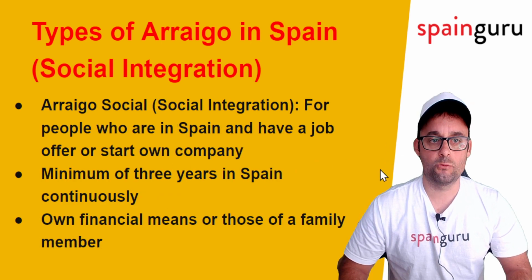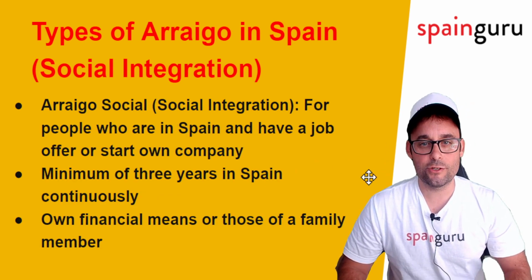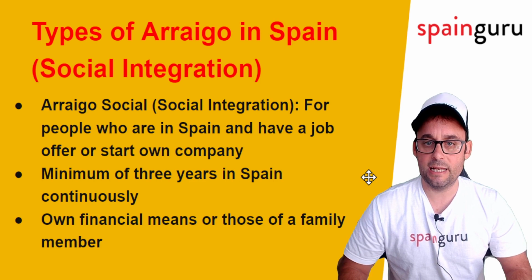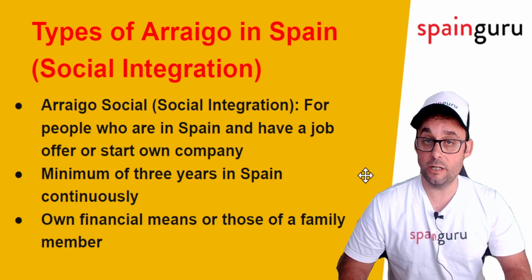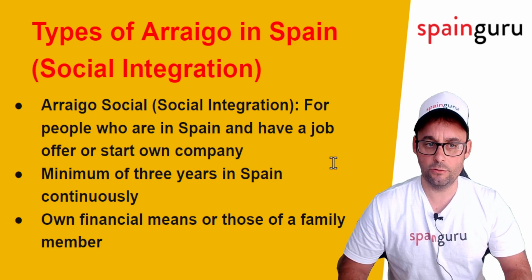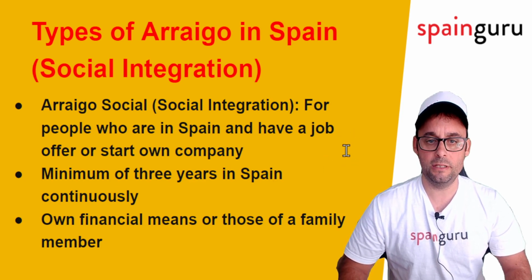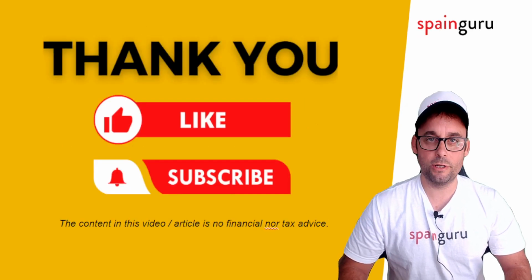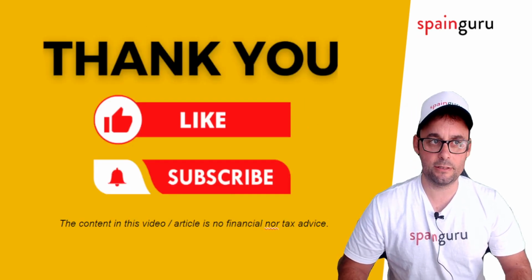And then last, we have arraigo social, or social integration, for people who are in Spain and have a job offer or start their own company, a minimum of 3 years in Spain, continuously, and own financial means or those of a family member. Alright, those are the main takeaways. These are not the only characteristics, as we said.